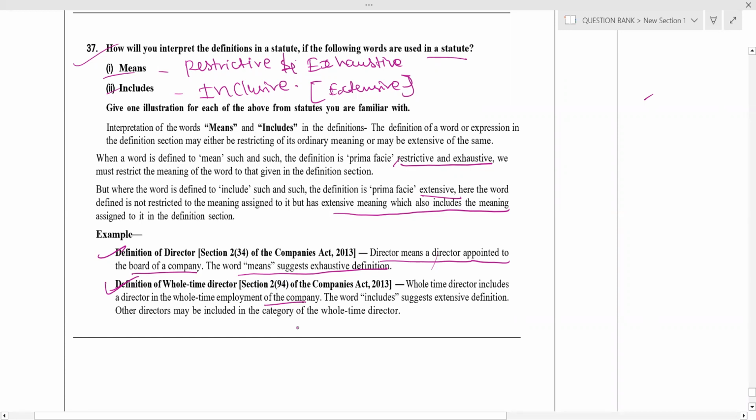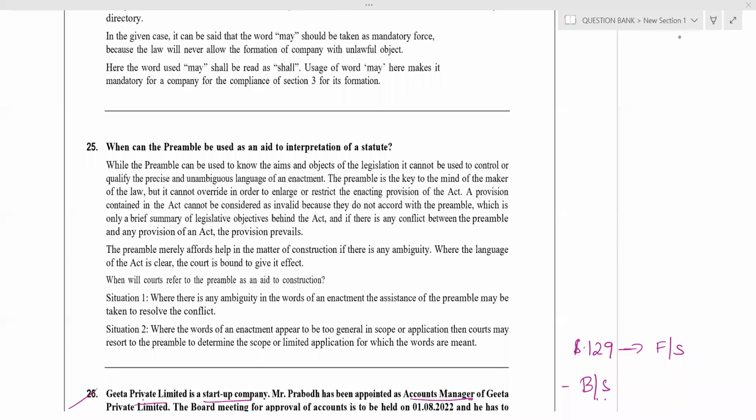All right. Yes. Next, we will see this question. When can a preamble be used as an aid to interpretation of statutes? What they are asking is, what is a preamble? Preamble is used to know the aims and objectives of the law. What is the purpose of creating this law?